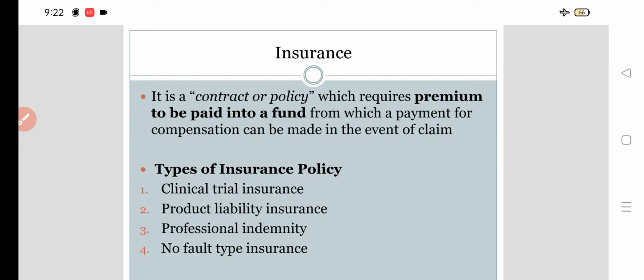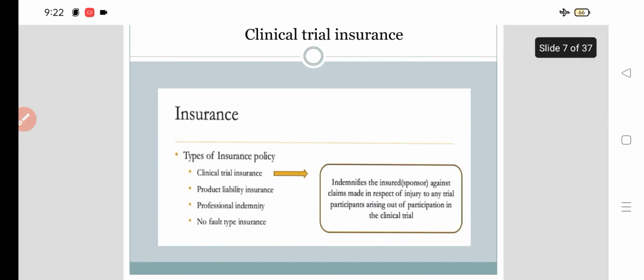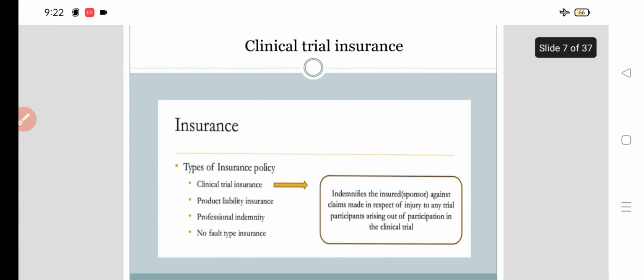Now there are types of insurance policies: clinical trial related insurance, product liability insurance, professional indemnity, no fault type of insurance. So what is meant by clinical trial insurance? Clinical trial insurance indemnifies the insured, meaning sponsor, against claims made in respect of injury to any trial participant arising out of participation in the clinical trial.